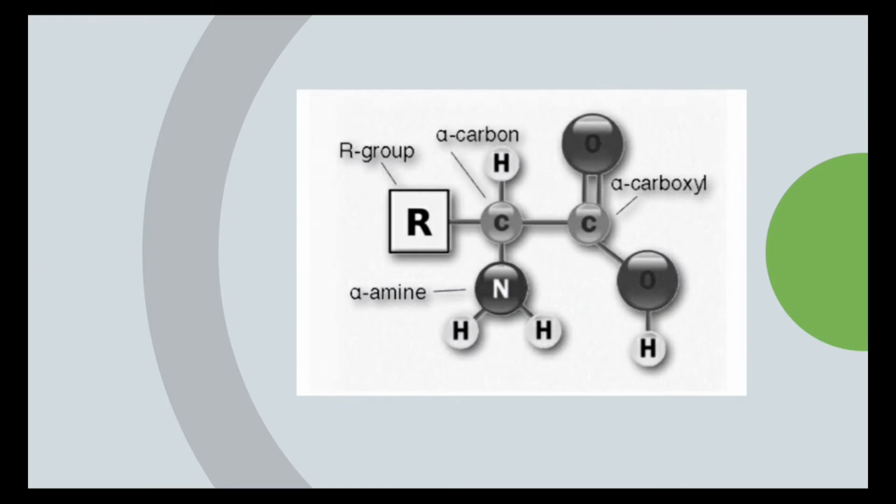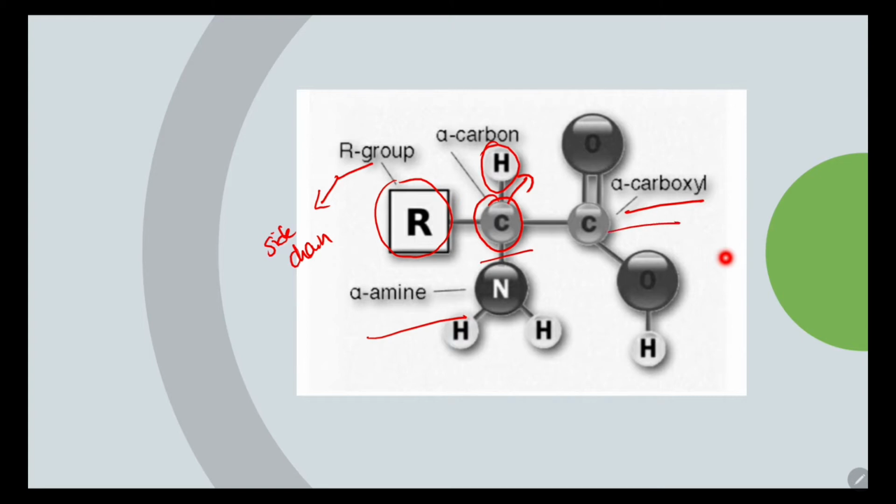So this is the general structure of the amino acids. If you see this structure, in the center we have the alpha carbon, and we have a carboxylic group and an amino group attached to the same carbon. That's why it is called an alpha carbon. Then we have a hydrogen atom and an R group. The R group is generally considered as the side chain of the amino acid. This alpha carbon, carboxylic group and the amino group are common in all the amino acids. So the amino acids differ from each other only by the side chain.